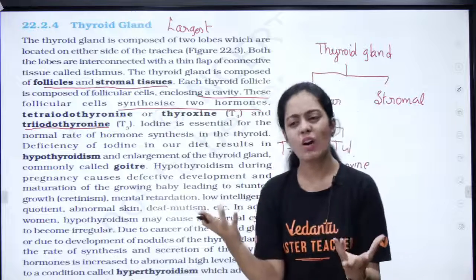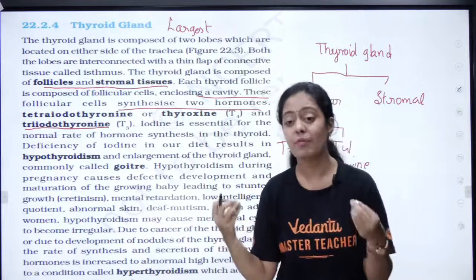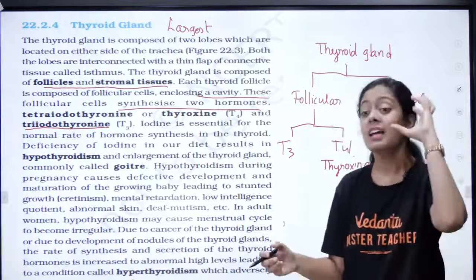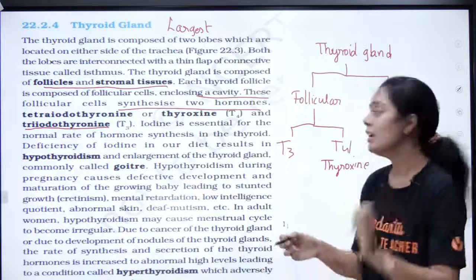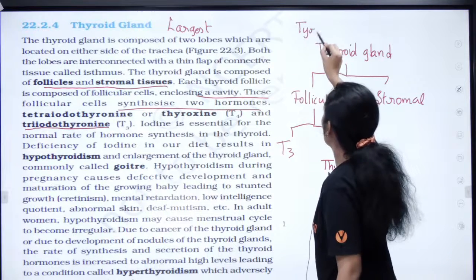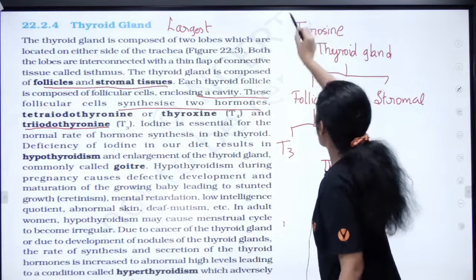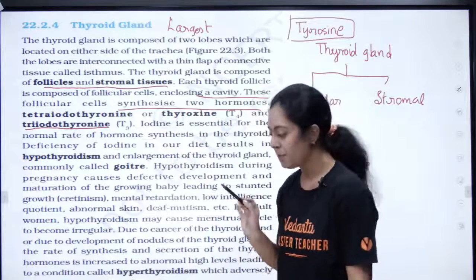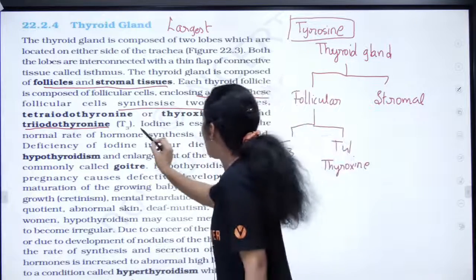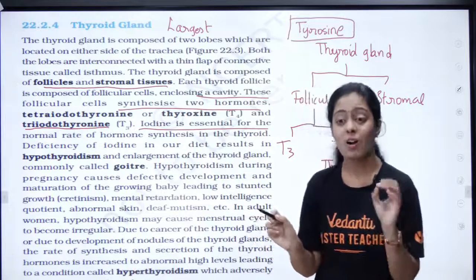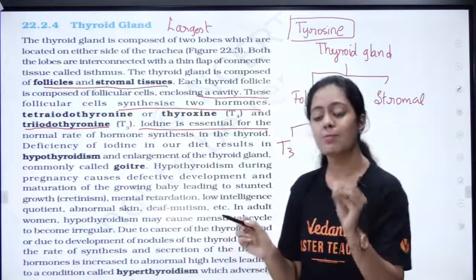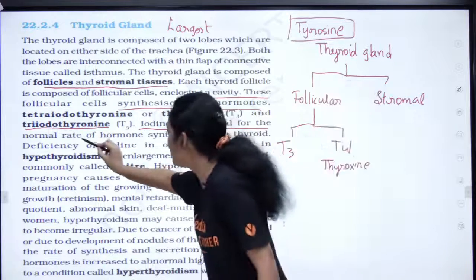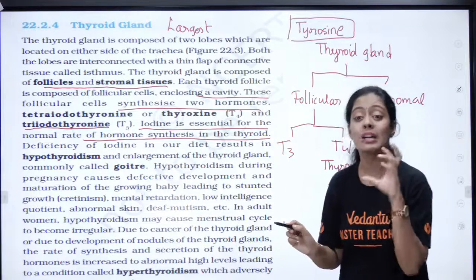Okay, from which amino acid is this derived? Can anyone tell me from which amino acid are your T3 and T4 derived? எங்க இருந்து synthesize பண்ணப்படுது? எந்த amino acid ல இருந்து synthesize பண்ணப்படுது? You have a very important amino acid called tyrosine. So all your thyroid hormones are basically produced from tyrosine பசங்களா. Okay, and ரொம்ப முக்கியம் இதுக்கு வந்து iodine ரொம்ப முக்கியம். Iodine is present in your salt. Okay, it's present in coastal regions, right? So iodine is very important for the normal rate of hormone synthesis in the thyroid glands.